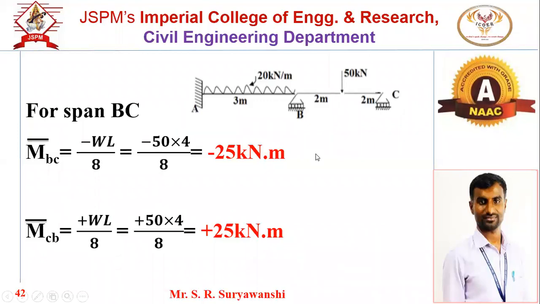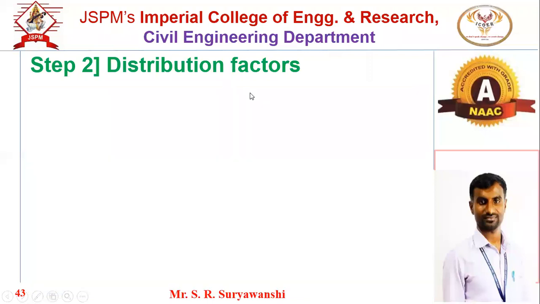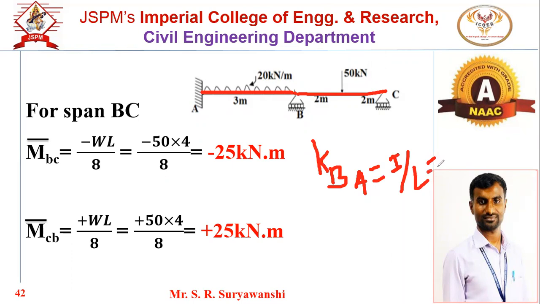Next will be the distribution factor. Now here again we have to consider the joint B, because at joint B there are two members, BA member and BC member. Okay. So first for BA member, we know the relative stiffness of BA member, that is I by L. Why I by L? Because far end A is fixed.